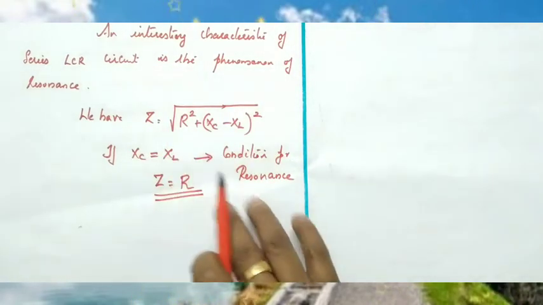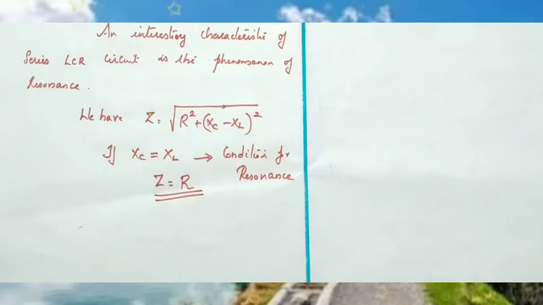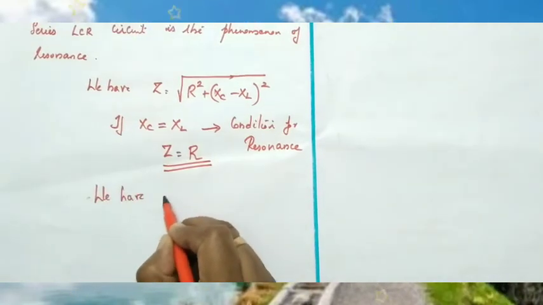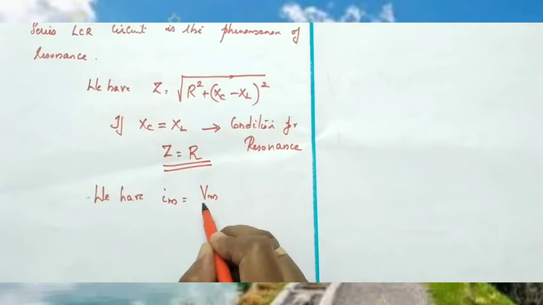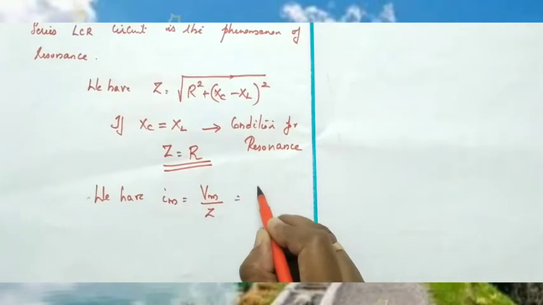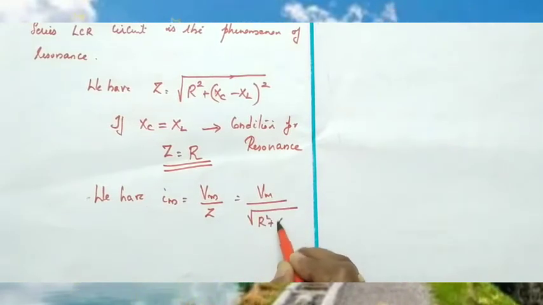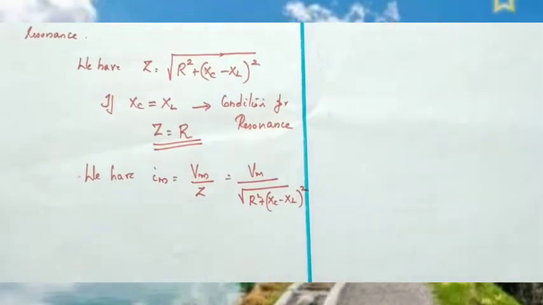So, this is the general condition for resonance, and if impedance decreases, what happens to current? We have the current Im given by, in series LCR circuit, Im equal to Vm divided by Z, or equal to Vm divided by root of R square plus Xc minus XL the whole square. This is the maximum current in a series LCR circuit.